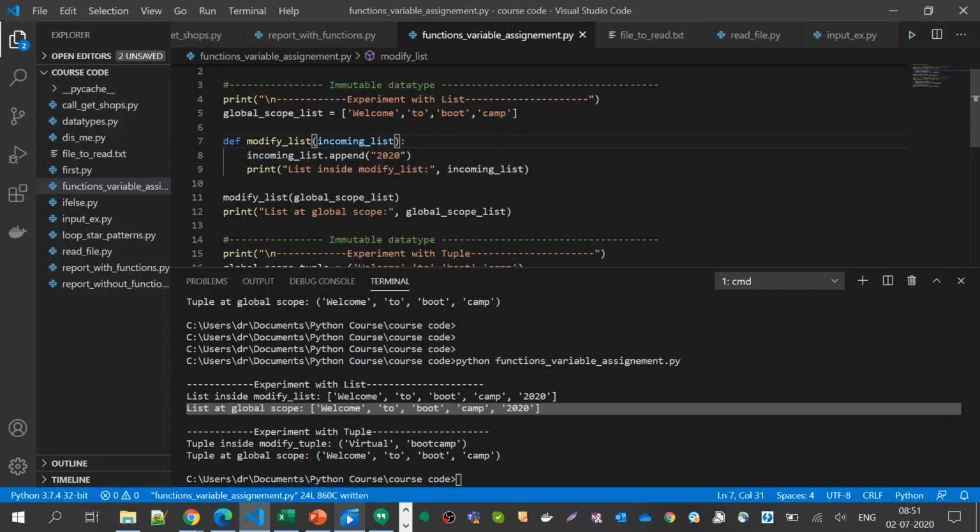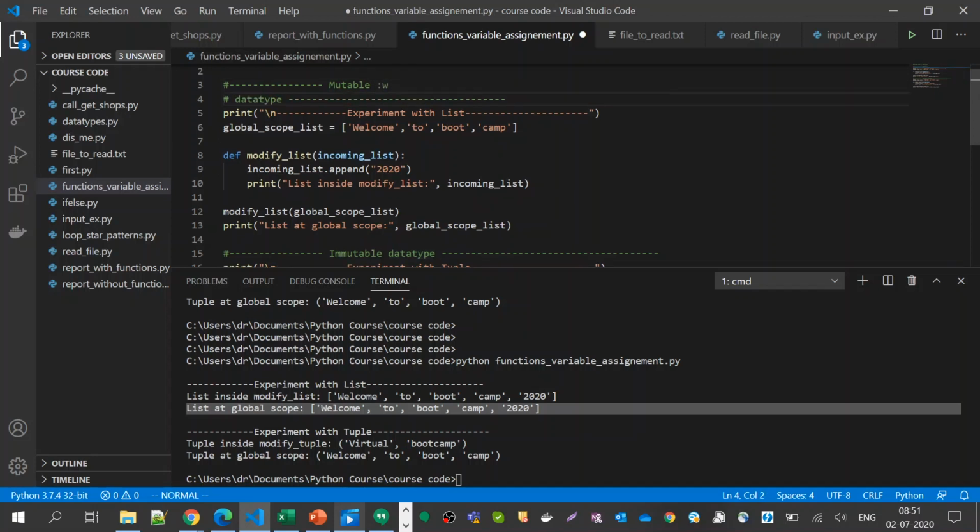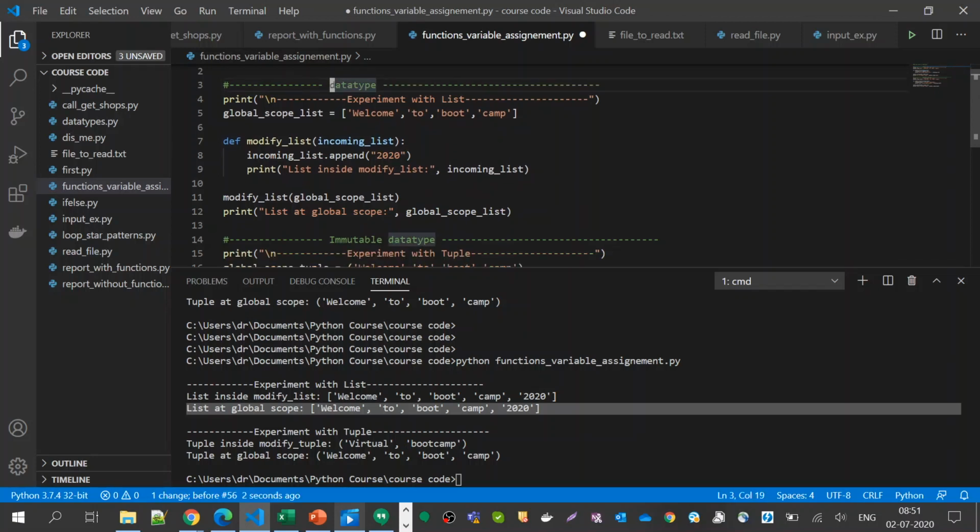Lists are nothing but mutable data types. Okay, so for mutable data types, it works like this.